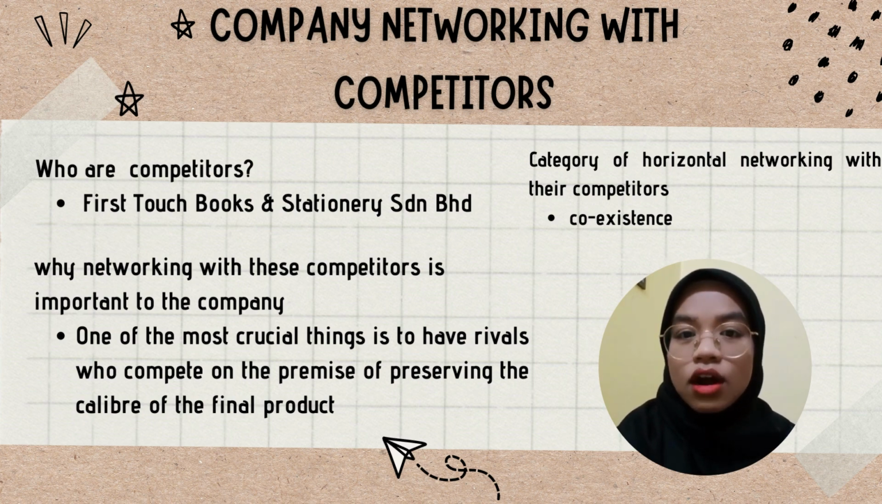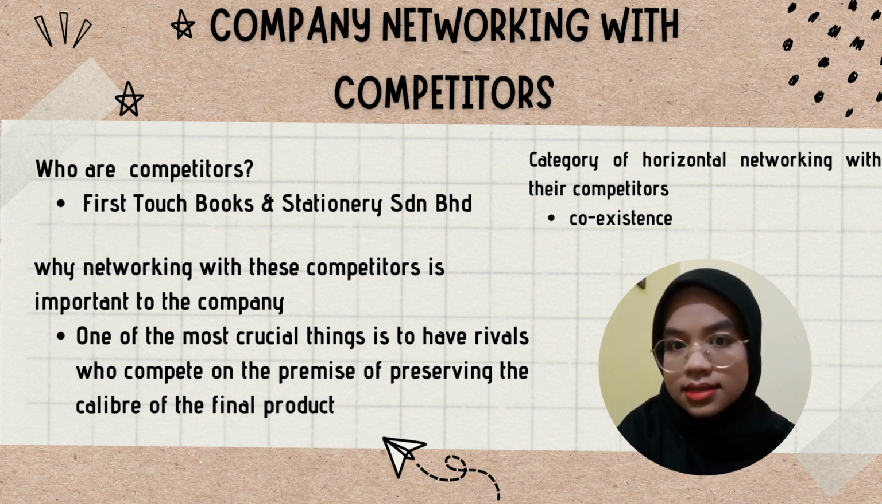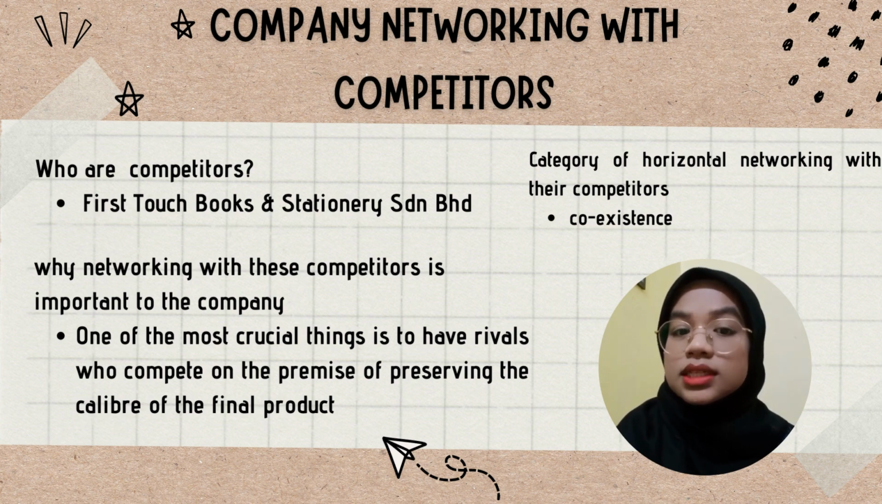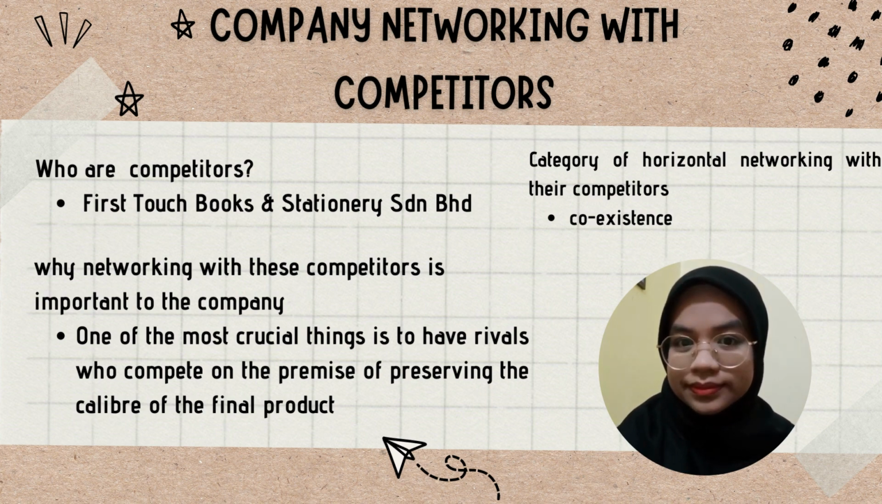The category of horizontal networking with their competitor, between Star and First Touch, is coexistence. This relationship involves the exchange of information between entrepreneurs and competing organizations. The degree of trust is high, where one party, which is the entrepreneur, strongly depends on the other party, which is the competitor, but there is no official relationship.